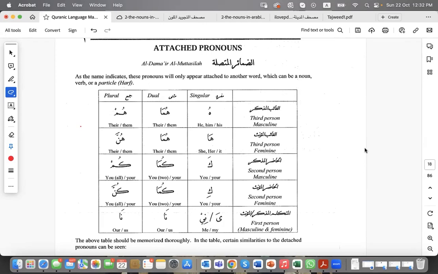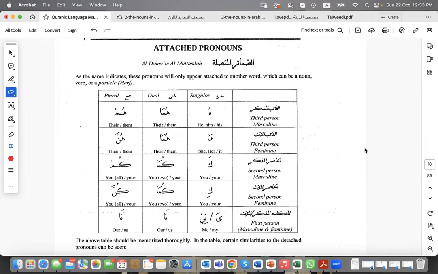As we have said earlier, the concept of pronouns in general means that I have mentioned something and I'm referring back to it instead of repeating it. And this is what's happening with the attached pronouns.